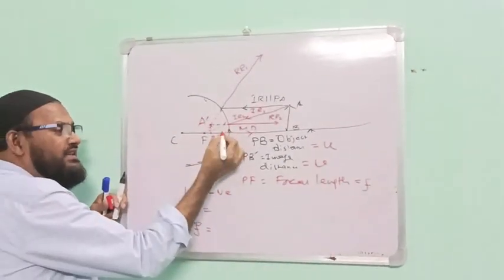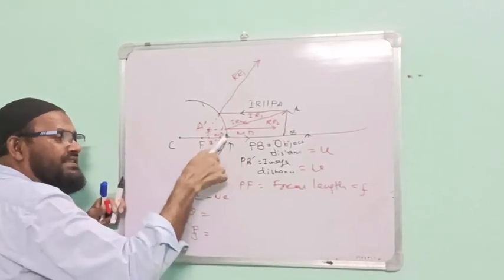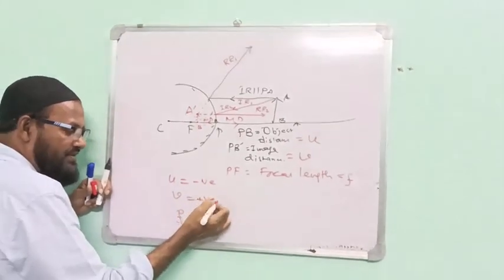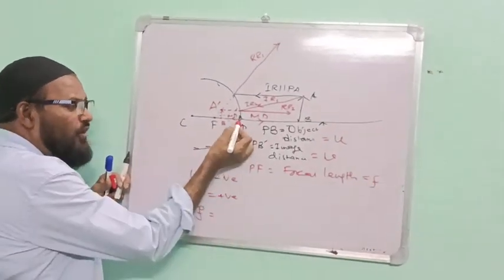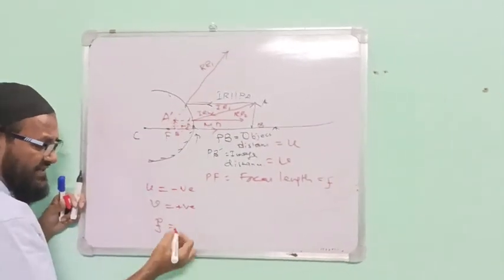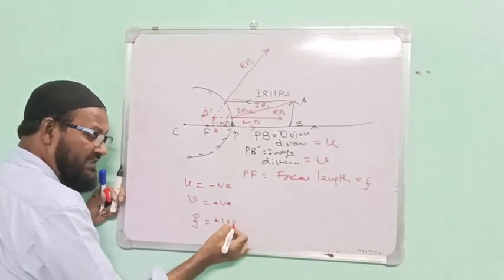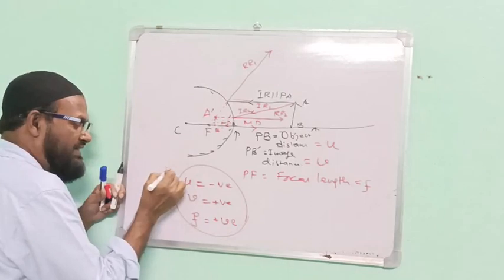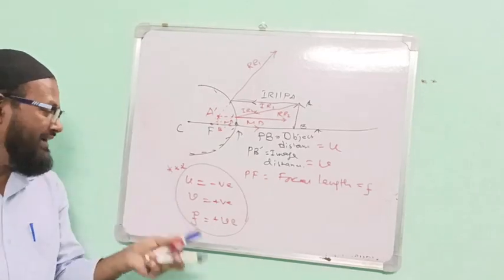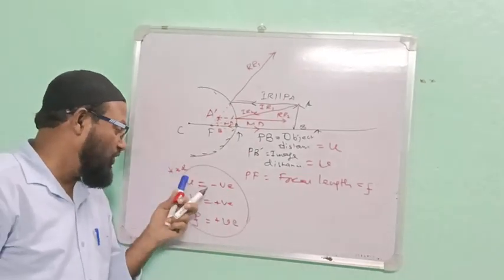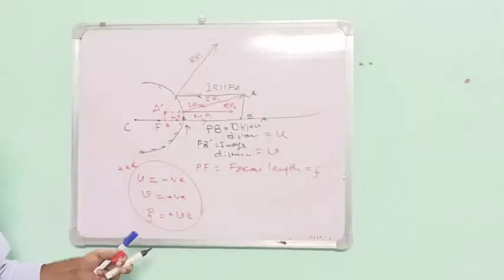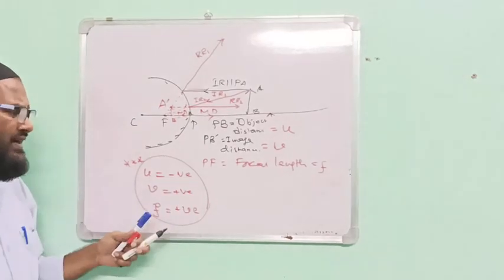For PB dash, this is the measurement direction and this is the incident ray direction. Same, therefore this is positive. For F, from here to here is the measurement direction and this is the incident ray direction, therefore this is negative and this is positive. This part is very important for numerical questions. When we do numerical questions, we need the correct positive or negative sign for U, V and F according to the figure. It should be 100% correct, otherwise there will be a mistake.